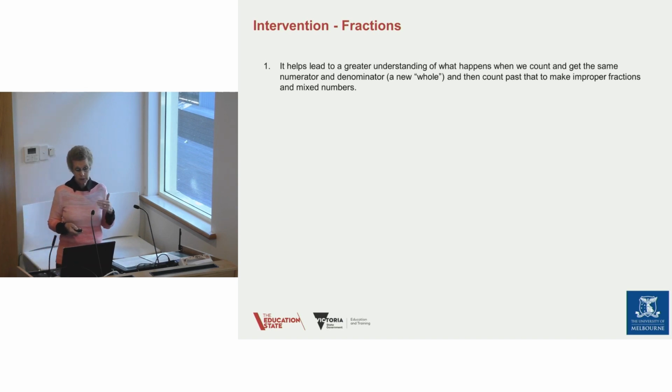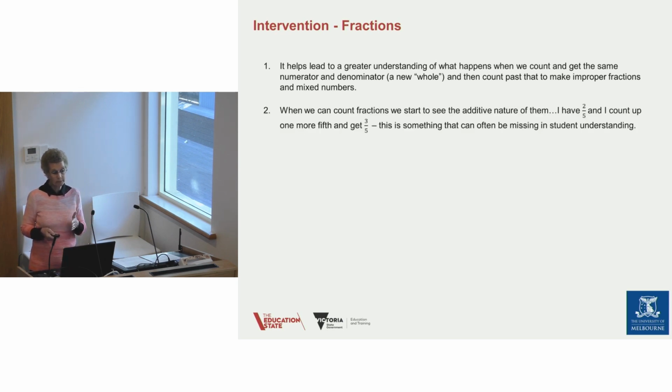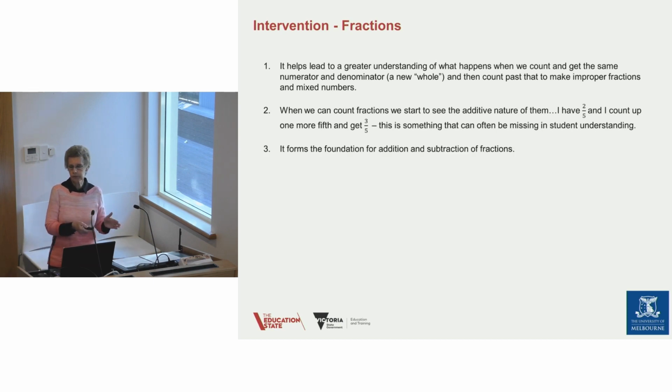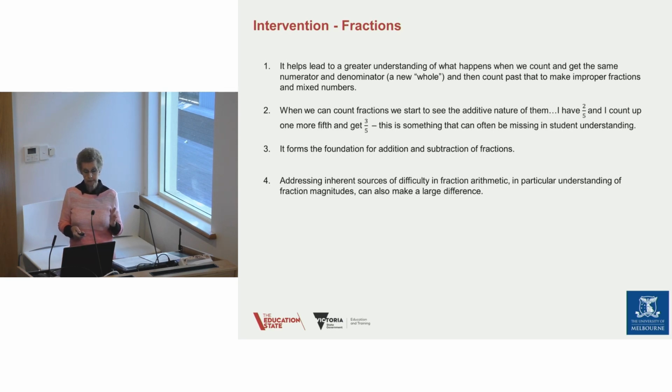And so, for example, you can count and get the same numerator and denominator to get improper fractions when you've gone beyond the whole. So, for example, we could start with 2/5 and count up one more fifth, and then we got 3/5. Now, this is something that's often missing in students' understanding, that they don't understand that 2/5 and one more fifth is 3/5. And then they can count on 4/5, 5/5, which is one whole, and then 6/5, which is beyond the whole, so that students are going beyond the single unit, which is often used in fractions, and they understand the pattern. And this will form the foundation for adding and subtracting fractions.